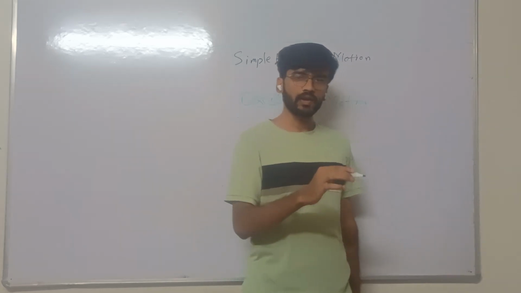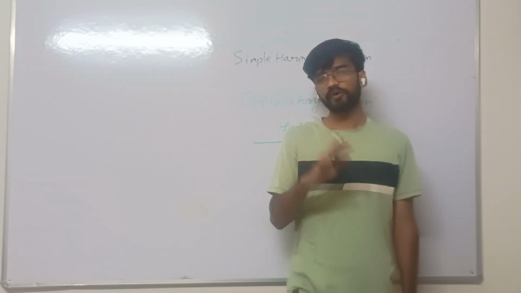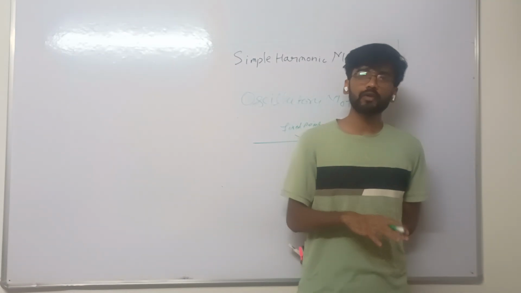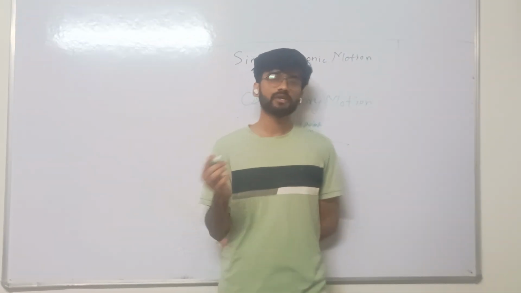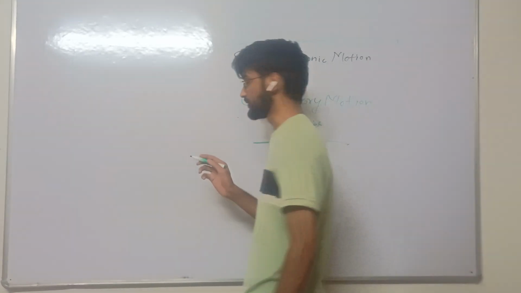In simple way, we can say that when a particle repeats its motion after a regular interval of time to and fro about a fixed point, its motion is called oscillatory motion. Okay, so let us proceed.